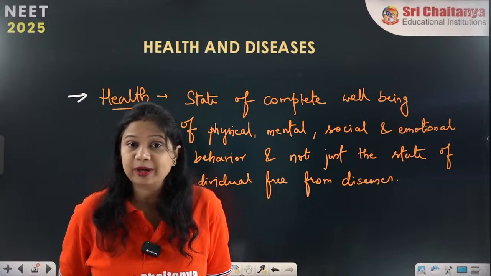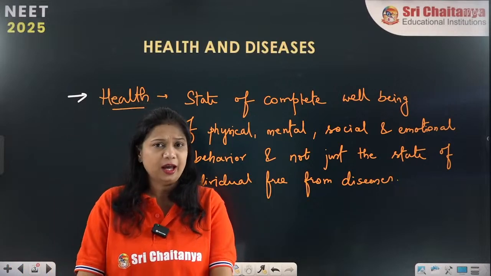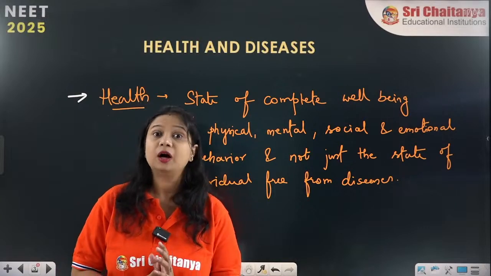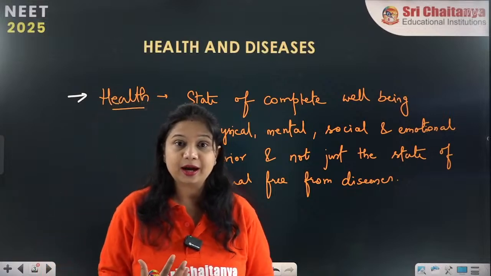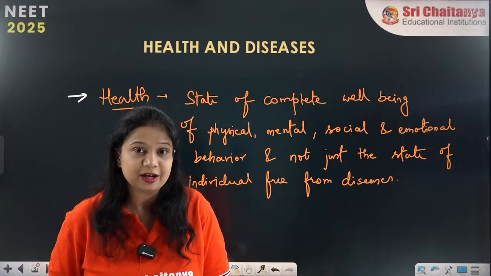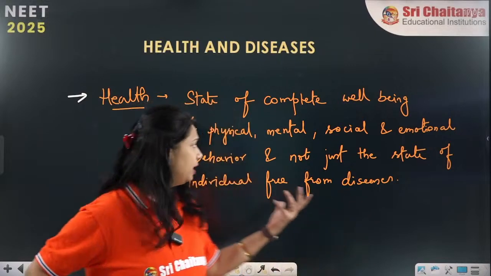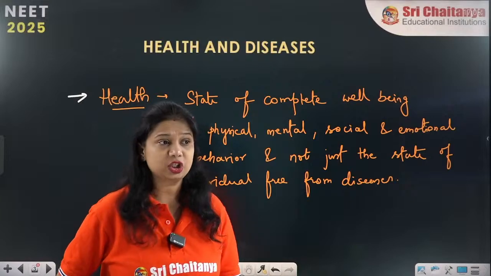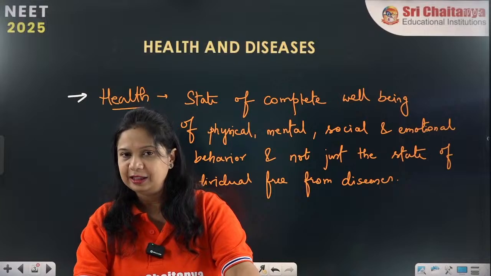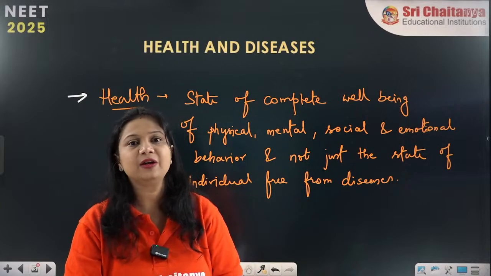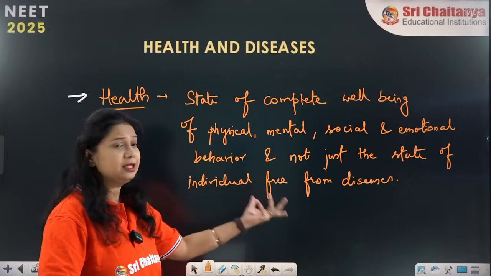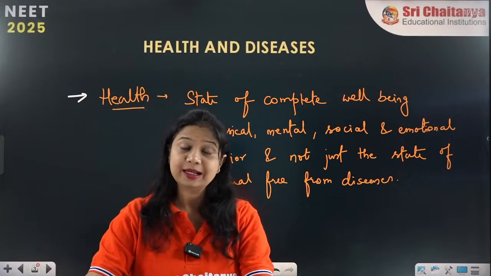Social and emotional behavior: as we all know, humans are social individuals. Socially, how the person is behaving, whether they are able to interact with another individual or not, that is the social behavior. Emotional behavior is almost related to the mental state, mental condition. So all of these together form a healthy person. A healthy person will have the complete state of well-being in their physical, mental, social and emotional condition.